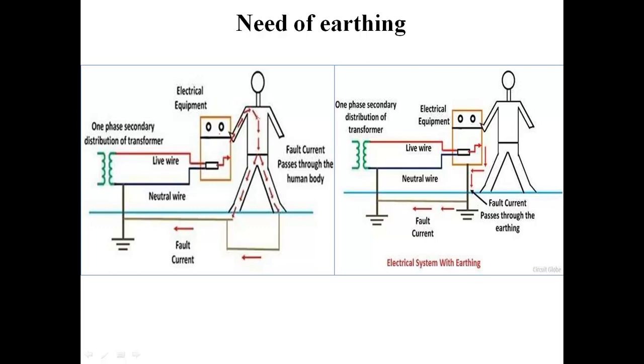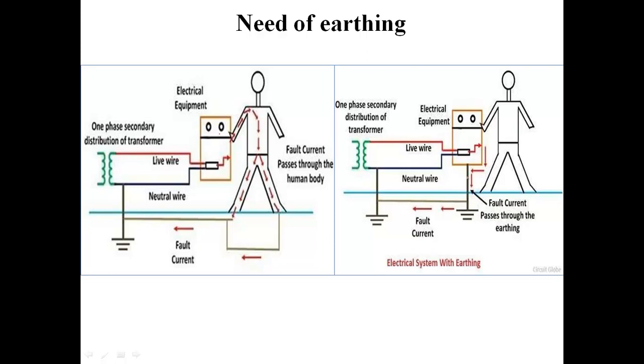But students, let's consider another condition where we have connected a wire between the non-current carrying part of the equipment and ground.